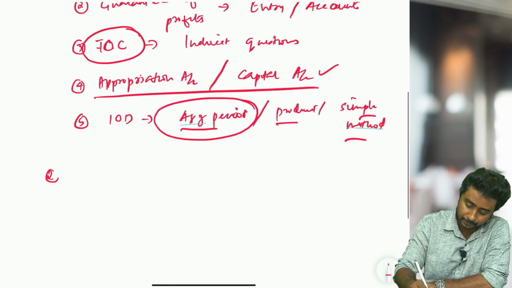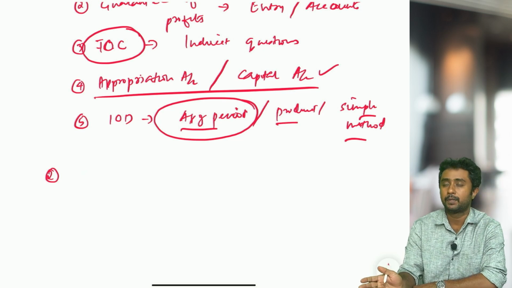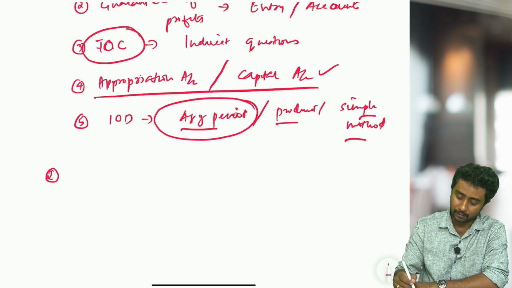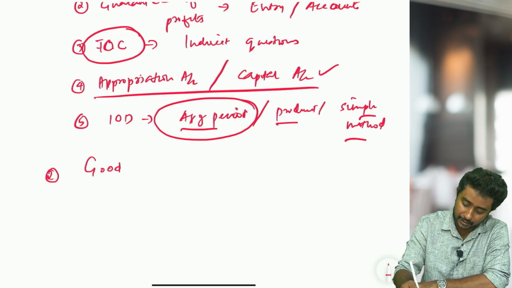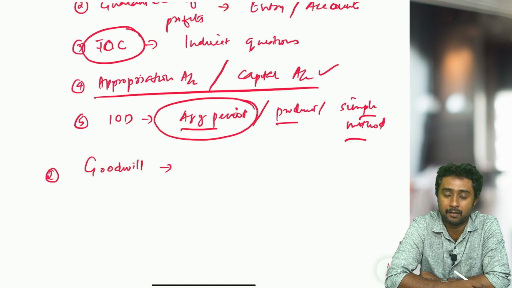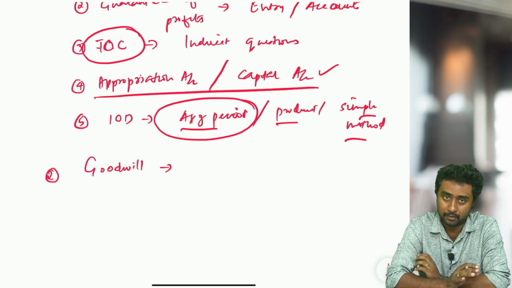When it comes to the second chapter, obviously goodwill, some of you must have learned goodwill along with this, so I am discussing it as a separate topic. Okay, so second chapter I am just taking it as goodwill. Some of you must be confused. Goodwill we have studied along with the first chapter. Why is he not saying about this? So goodwill I am talking about as a separate topic only. So that is why I wrote goodwill next.